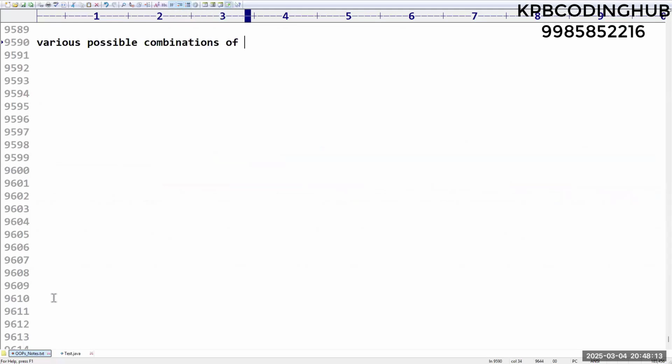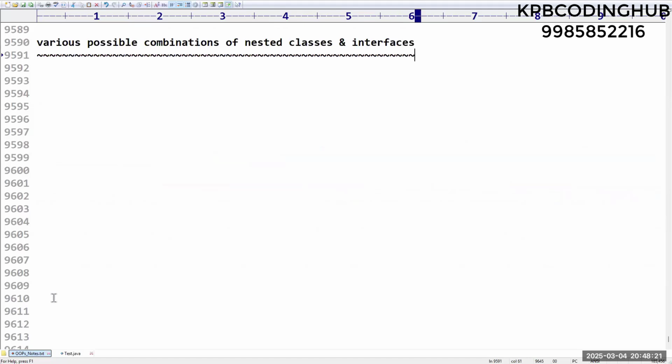Various possible combinations of nested classes and interfaces. We will see nested classes and interfaces, some possible combinations. So first one, sir, class inside a class. Can I declare a class inside a class? Please confirm.